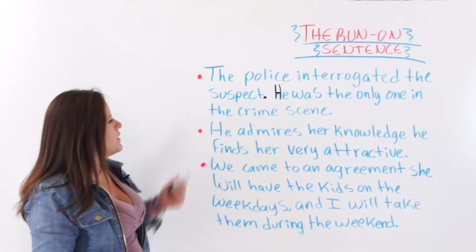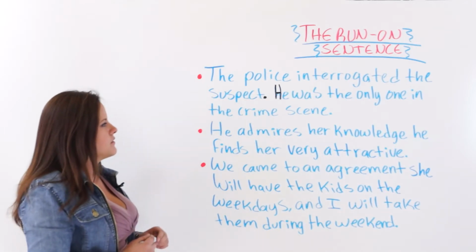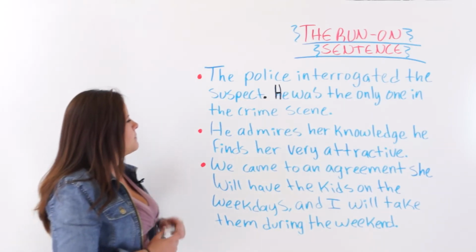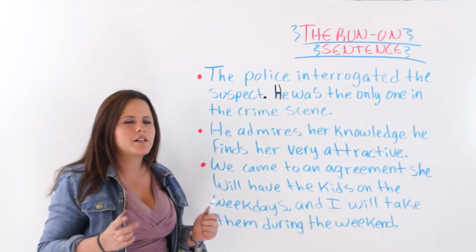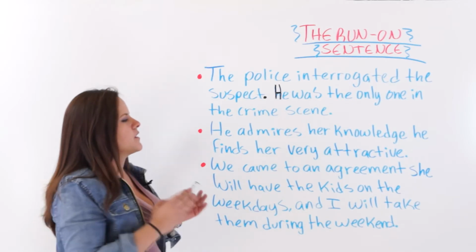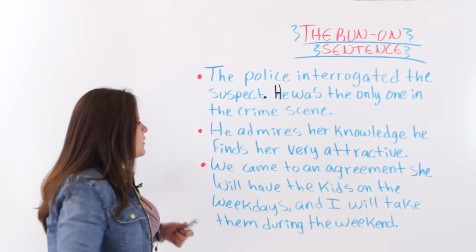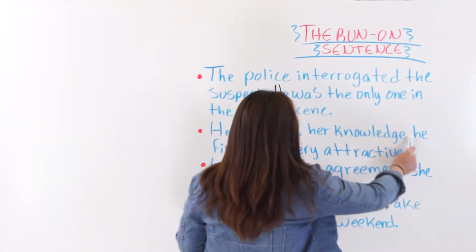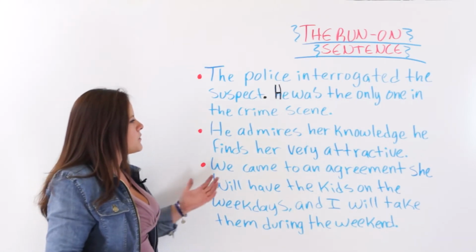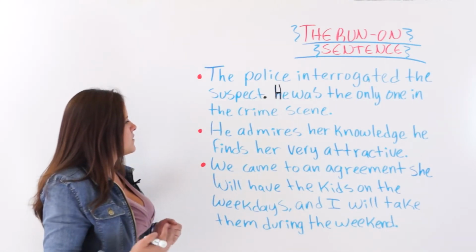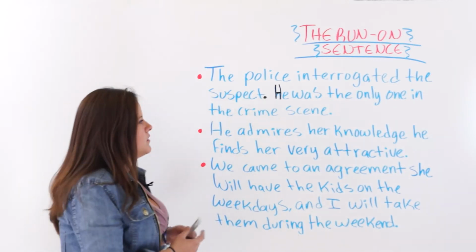The next one, he admires her knowledge. He finds her very attractive. All right, here we have two independent clauses. He admires her knowledge, period, would make sense by itself. He finds her very attractive, period, would make sense also by itself. But we don't have the proper punctuation here. And it doesn't make sense like that, because if you read it like this, it would say, he admires her knowledge, he finds her very attractive. It wouldn't be a very natural way.